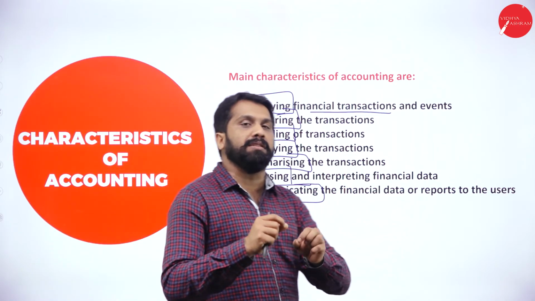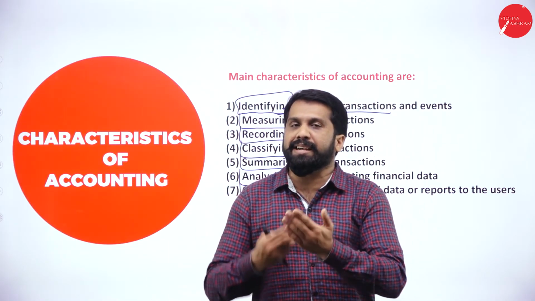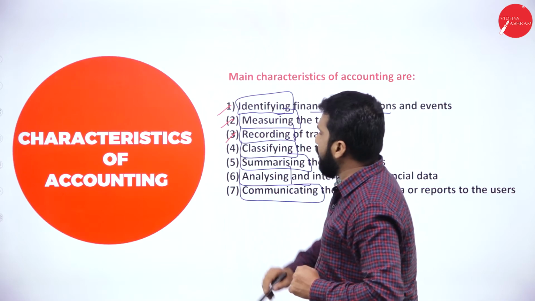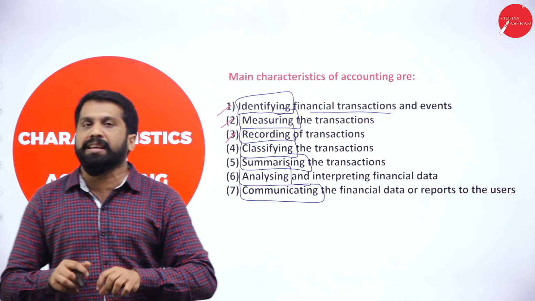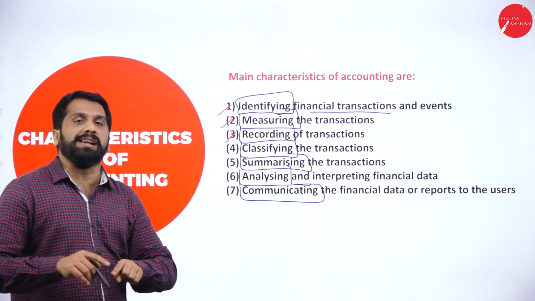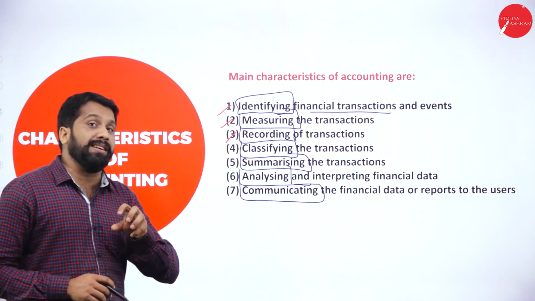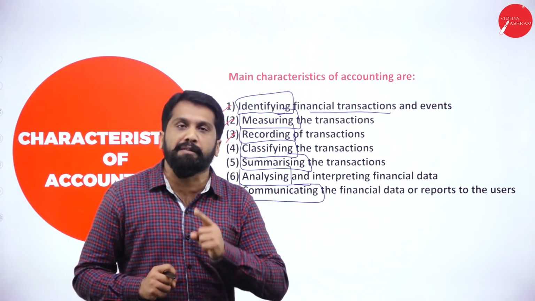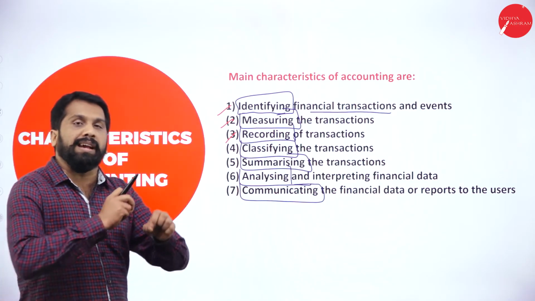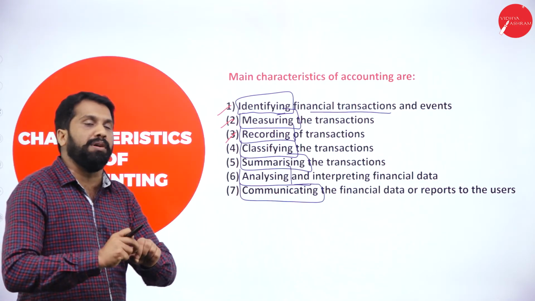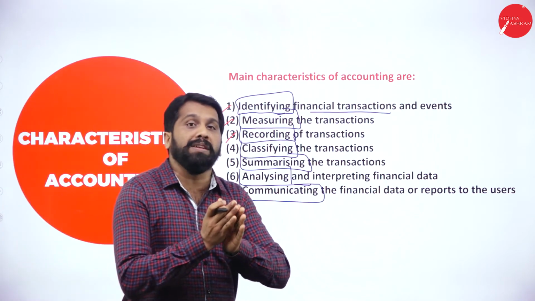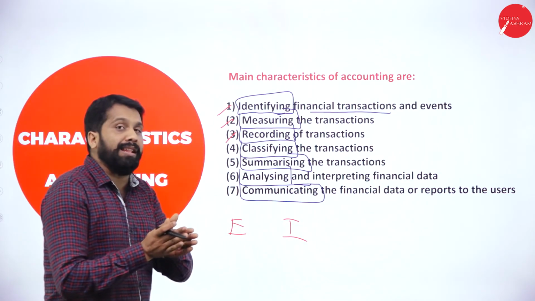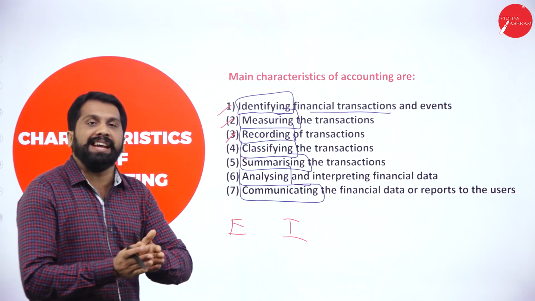Once you measure in terms of money, you will put it in a book or in a system. That is called recording. Everything you do, you will record in a simple book or as an accounting book. First, you identify which is related to business. Second, you measure in terms of money. Later, you write everything, recording in a book. After recording, what will you do? You will classify which are expenses, which are incomes. Income separate, expenditure separate.